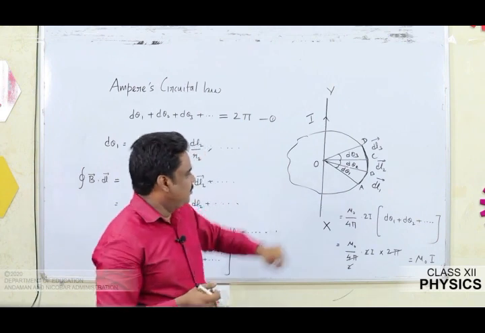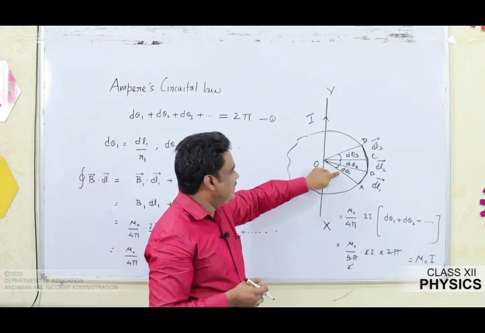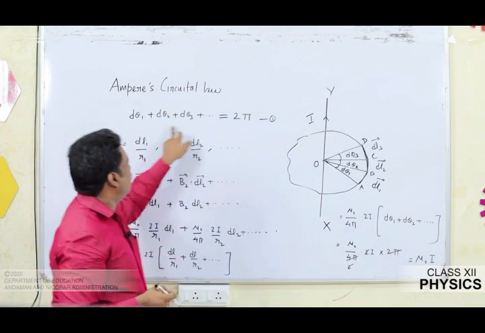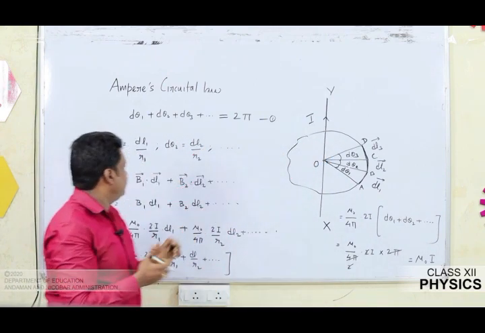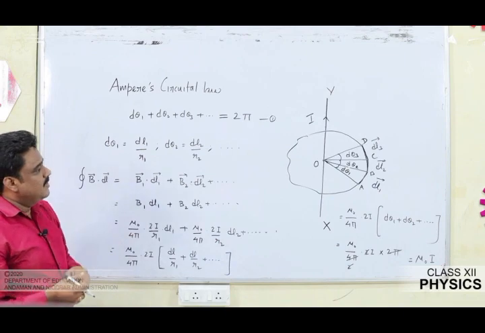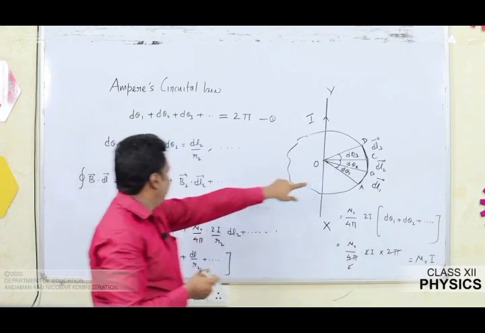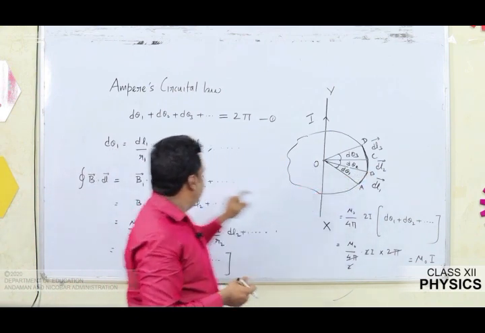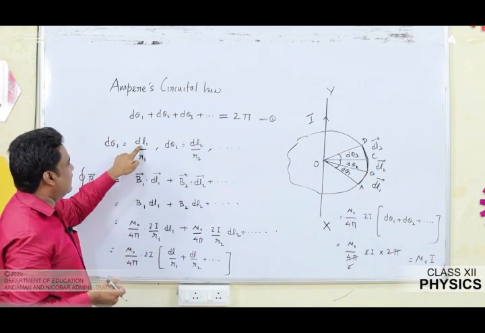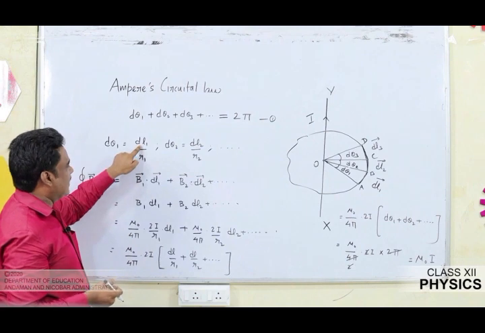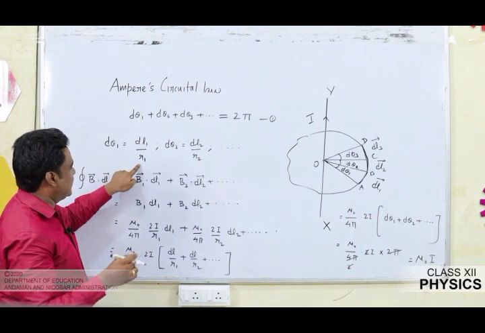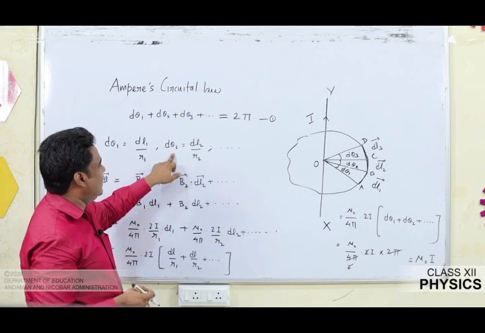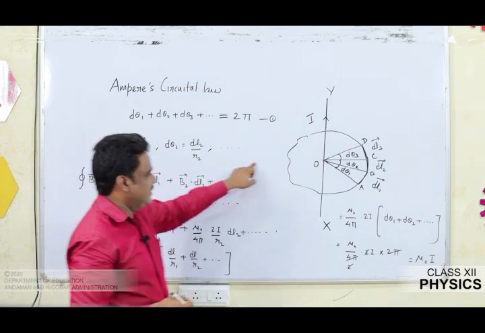What about the sum total of all the angles, that is d theta 1 plus d theta 2 plus d theta 3? Obviously it will lead to 2 pi. I am going to mark it as equation number 1. Next, if I assume each segment as an arc, what about the first case? What about d theta 1? Obviously it is for OAB. d theta 1 can be written as arc length by radius. The arc length is dl1 and the radius of that segment is r1. Similarly, d theta 2 for the next segment is dl2 by r2, and it continues.